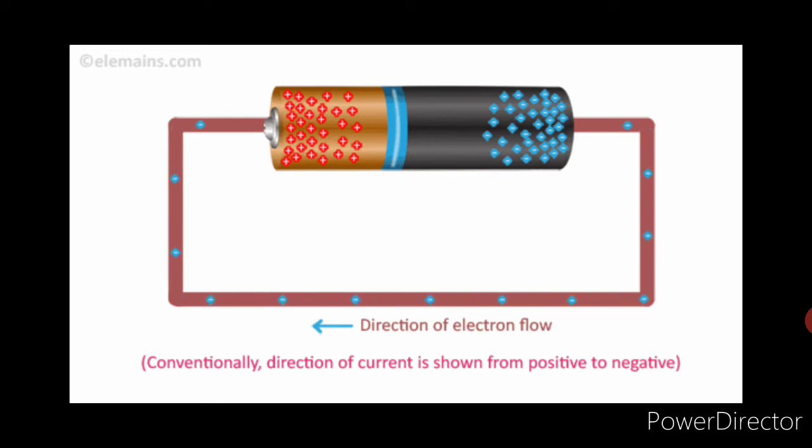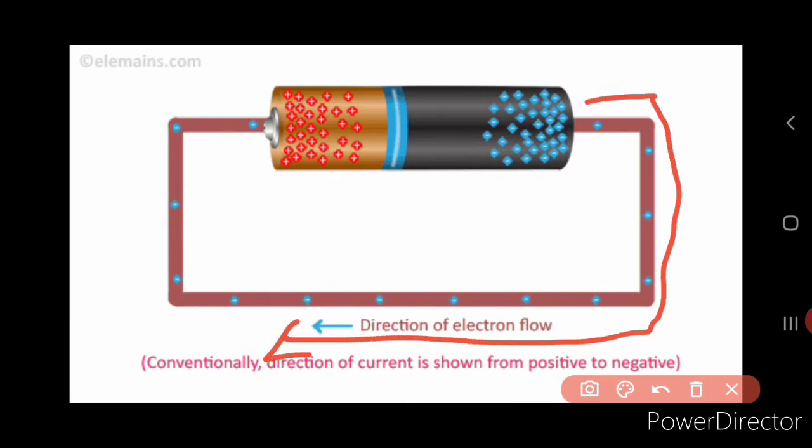Now what is this higher potential? The positive potential is called the higher potential, and the negative potential is the lower potential, and this is done using the wire. We connect the wires as a circuit, and through the circuit, through the conductor, the flow of the current takes place. Here in the picture you can know about the direction of the electron flow. How does it move? It moves from the negative terminal to the positive terminal. Here you can see that the electrons move from the negative terminal to the positive terminal.